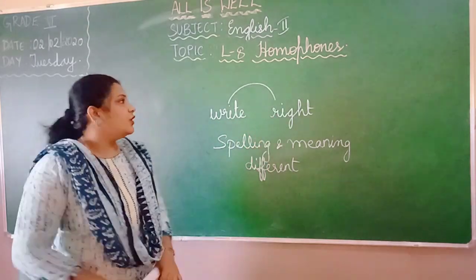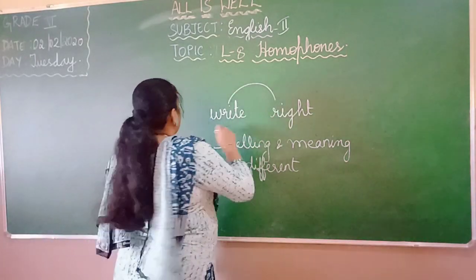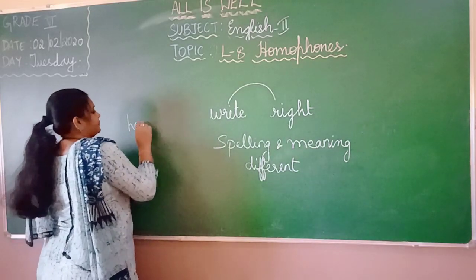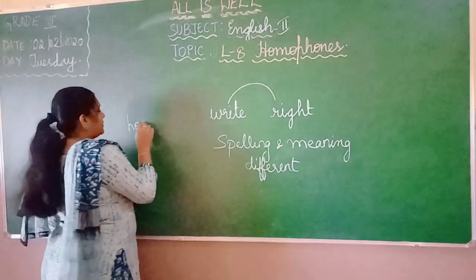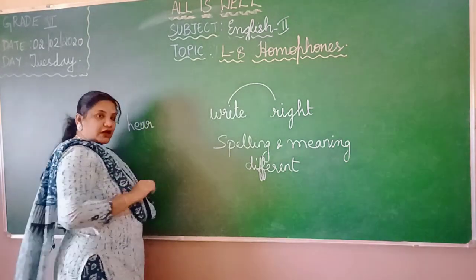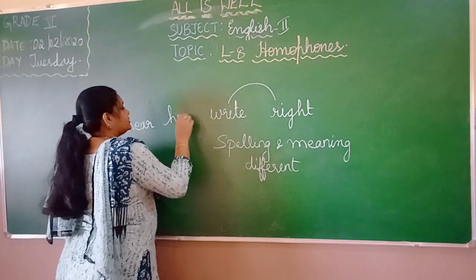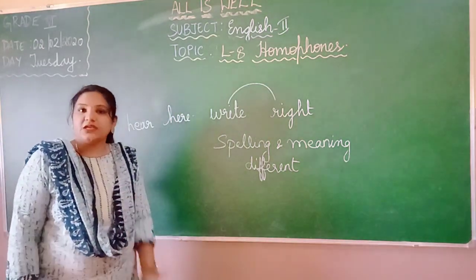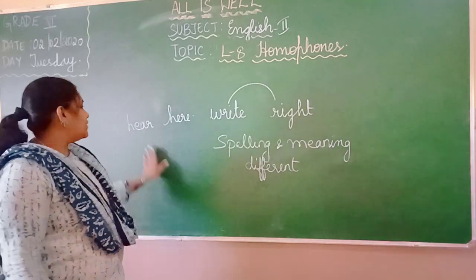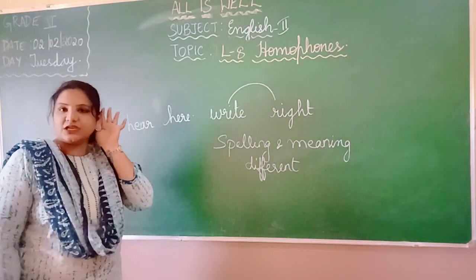Now here, for example, we say here. Which here am I saying? You know which here I am talking about? H-E-A-R you have here and H-E-R-E you have here. See for this, can you hear me? Can you hear me? Yes, last one, can you hear me? This is about the hearing.